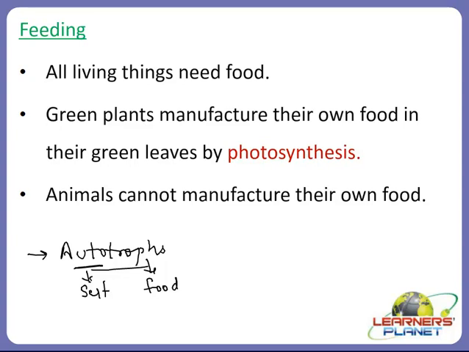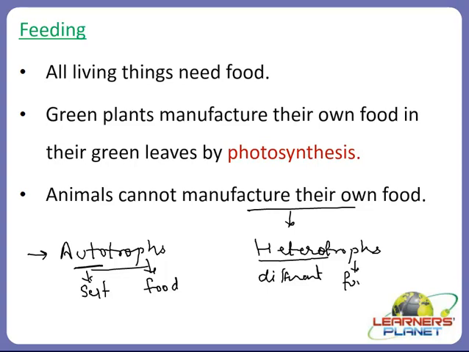self-nourishing. But animals cannot manufacture their own food, and that is why they are called heterotrophs. So, here hetero means different and troph means food. They obtain food. They cannot manufacture their food.